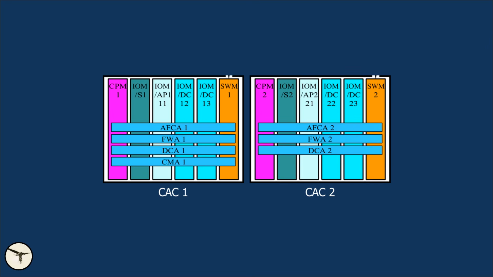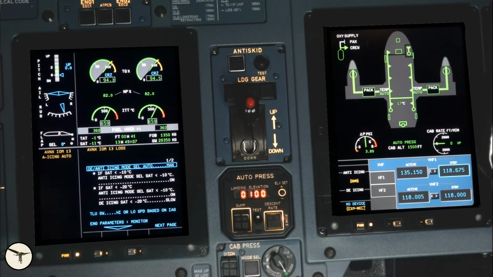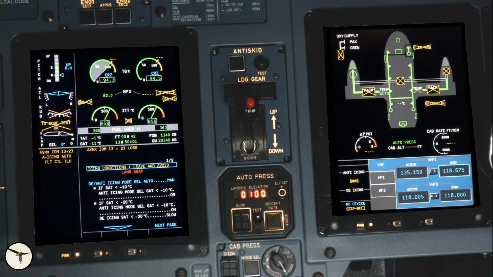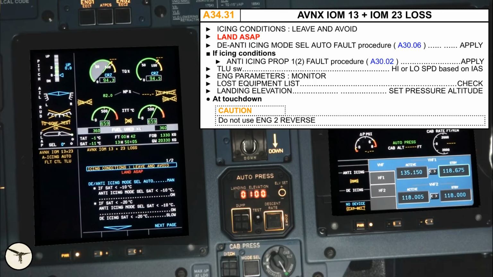Now, what happens if 2 of the cards fail at the same time? Let's check out a few combinations. IOM 13 has already failed, and now we failed IOM 23. Avionics IOM 13 plus 23 loss.